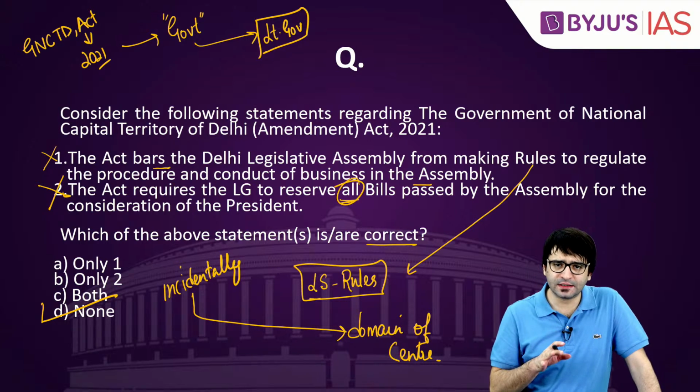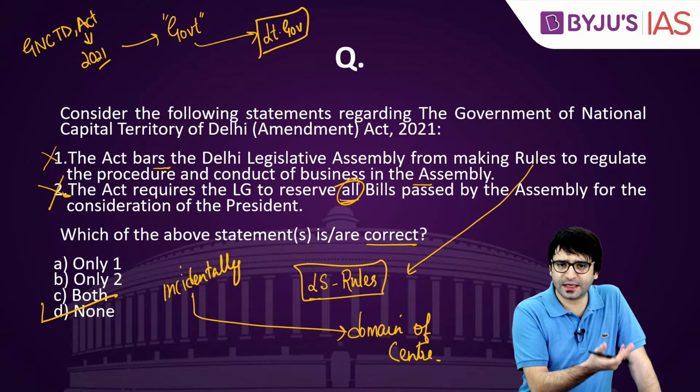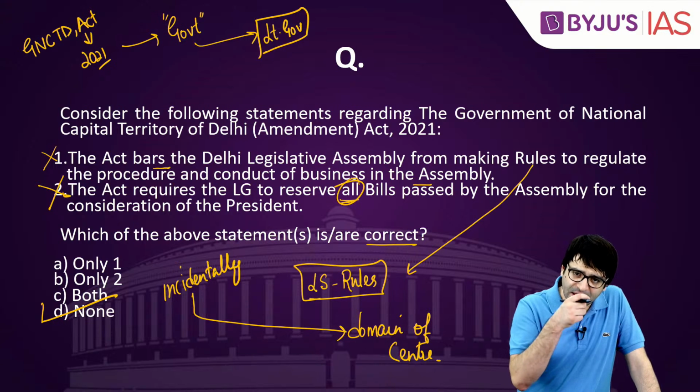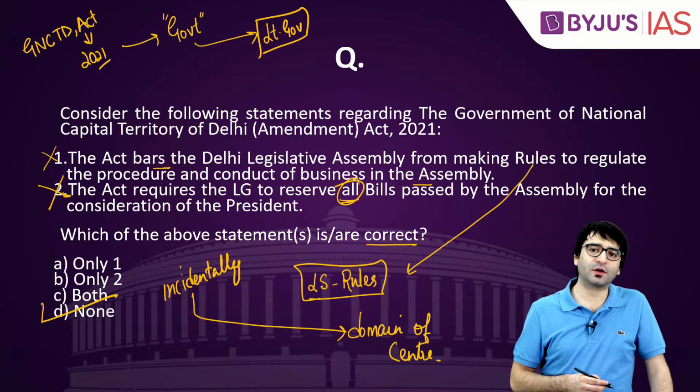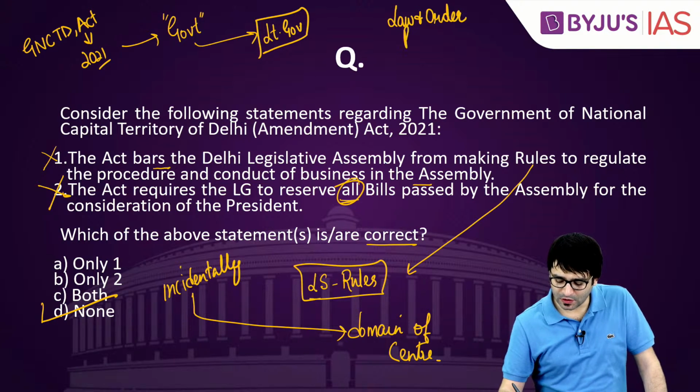Delhi is a union territory, but Delhi also has a chief minister, a democratically elected chief minister. Delhi also has a legislative assembly, but Legislative Assembly of Delhi cannot make laws on law and order, on police, on land.